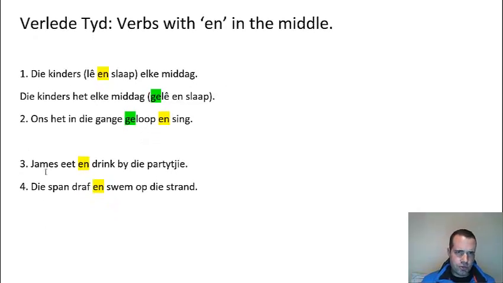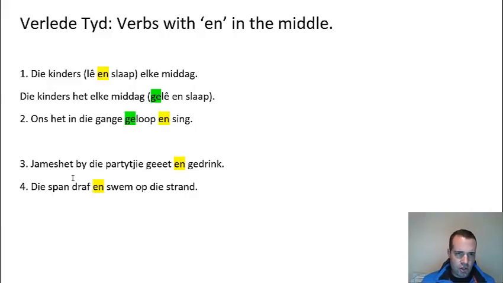Then the other type is obviously where the two verbs cannot be performed at the same time. And so they will both take a ge. So there's your two verbs, you want to push them up to the end. Because they're happening at different times, you need a ge there, and you need a ge there. There'll be a deelteken on that E, which I can't do now because I don't have numbers here. But you'll put a het in there: geëet en gedrink.